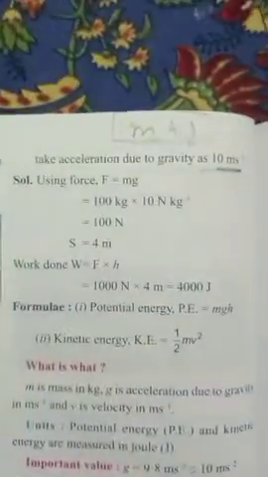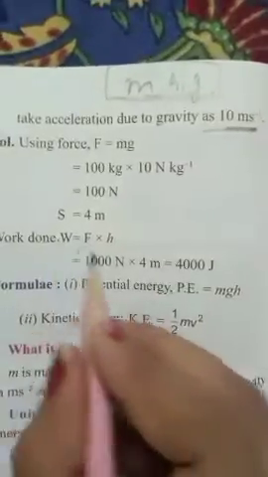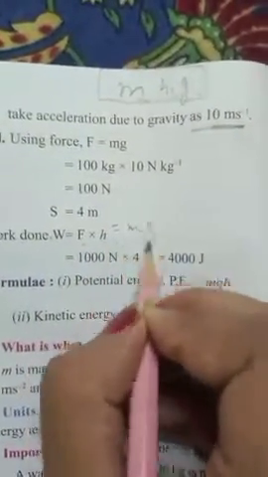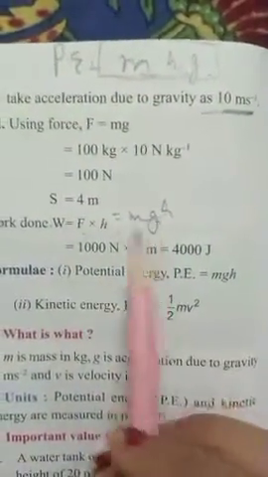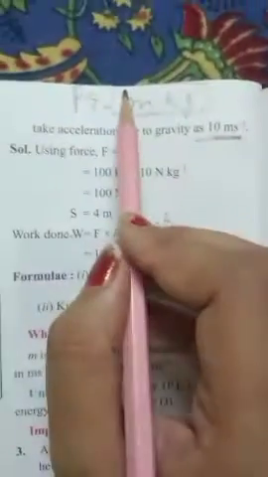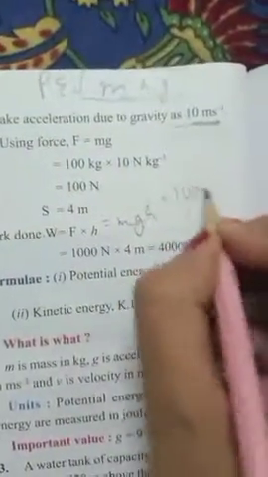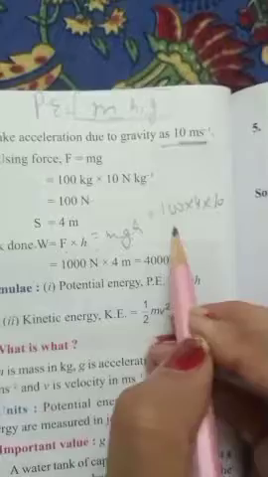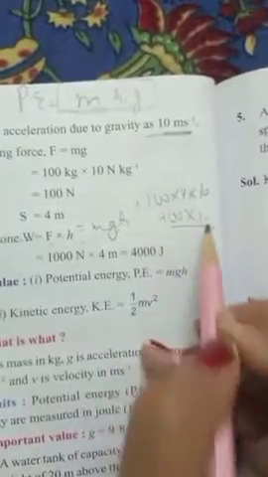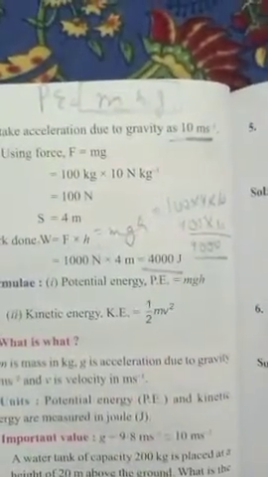So they are talking about work done. So work and energy are the same. So I can say work is also mgh. Work can also be written as mgh, potential energy also mgh. So work done is equal to mgh. Mass is 100, height is 4. So 100 into 4 into gravity is 10. So 10 fours are 400. 400 into 10 means 4000. So it comes out to be 4000 joule.